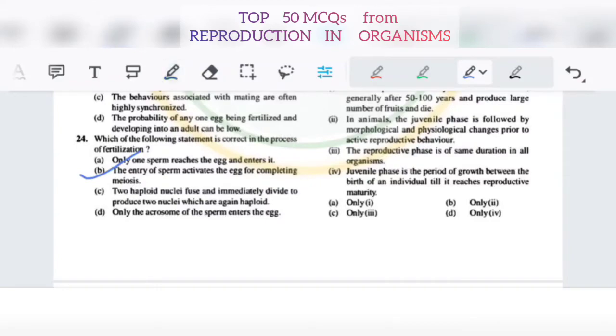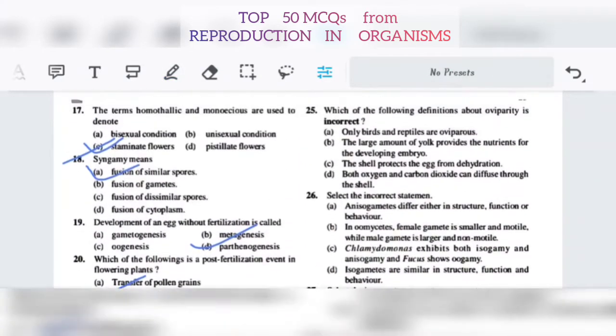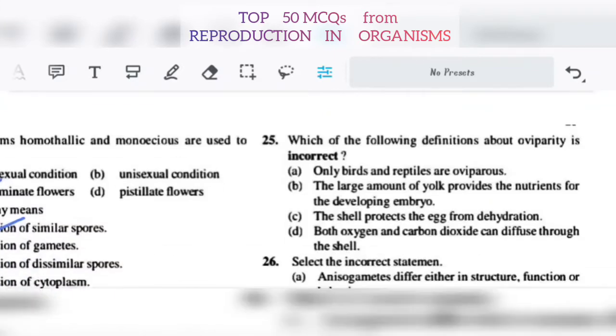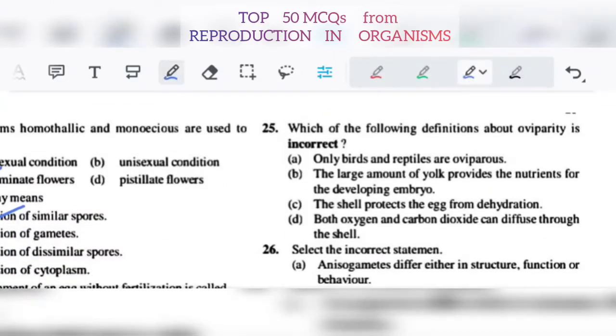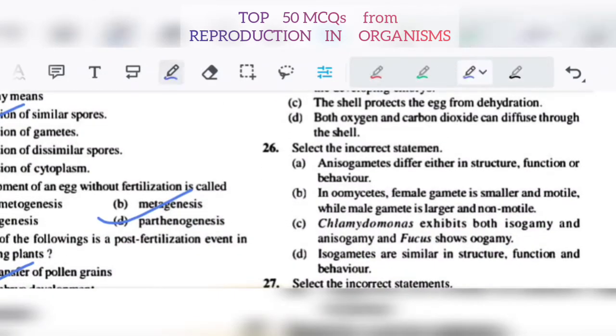Okay. Now comes 25. Which of the following definitions about oviparity is incorrect? 25. It will be A. Only birds and reptiles are oviparous. 26. Select the incorrect statements. Angiosperms differ either in structure, function or behavior. In Oomycetes, the female gamete is smaller and motile, while the male gamete is larger and non-motile. Chlamydomonas exhibits both isogamy and anisogamy, and Fucus shows oogamy. Isogametes are similar in structure, function and behavior. So 26, it will be B.